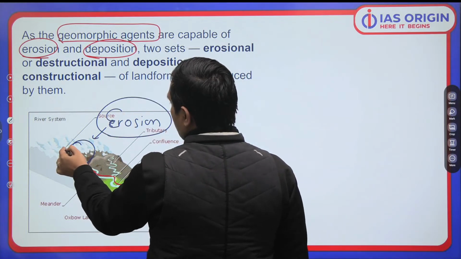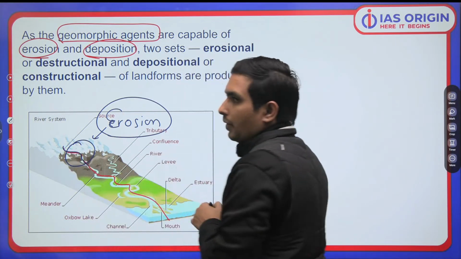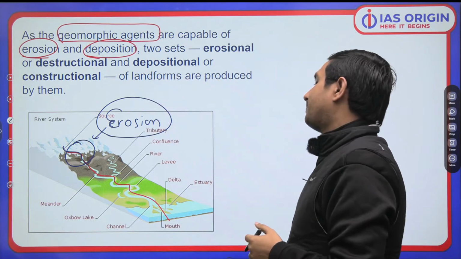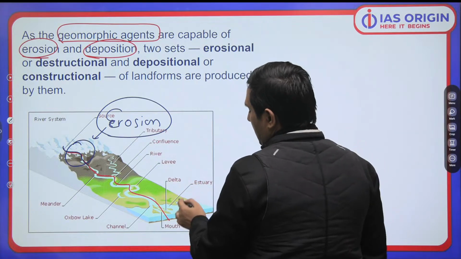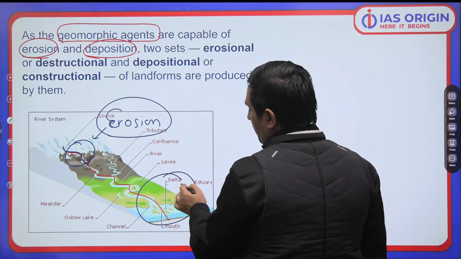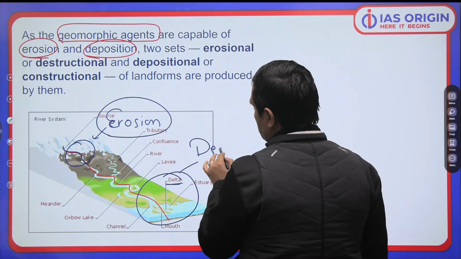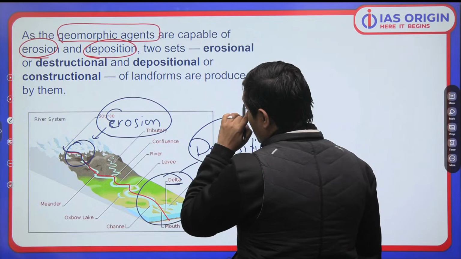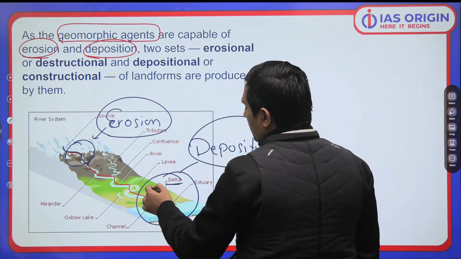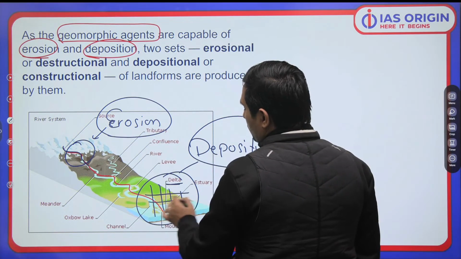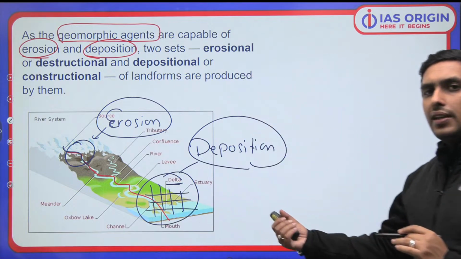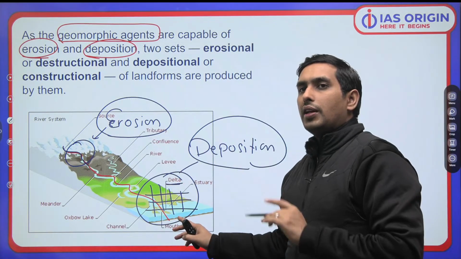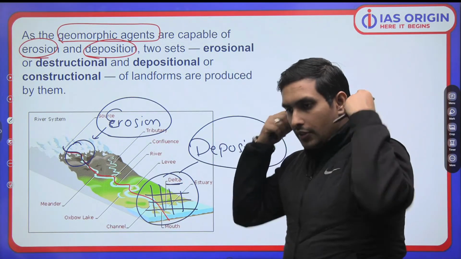What is erosion? It is cutting through this area. And here, in the last stage, the river is forming a delta, that is, it is doing deposition. What is deposition? Whatever material it has eroded along its course, it deposits over here. This is something we have to understand precisely.